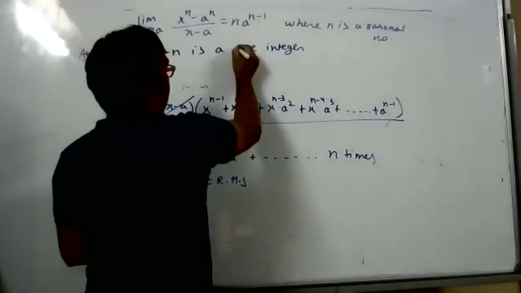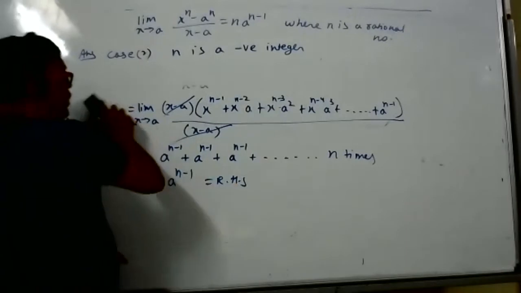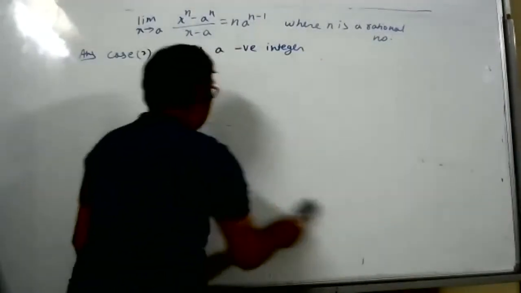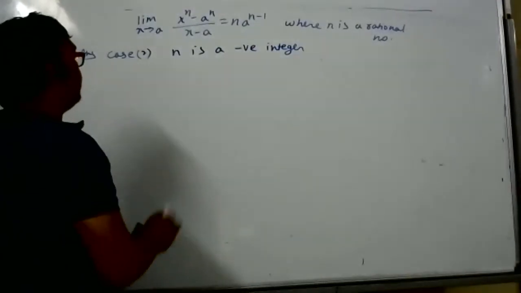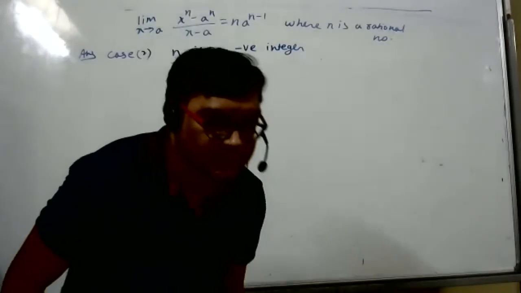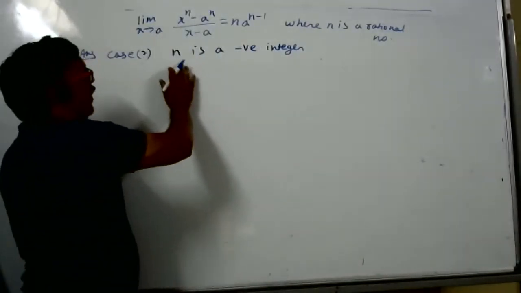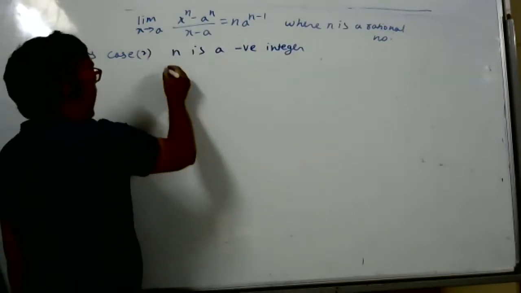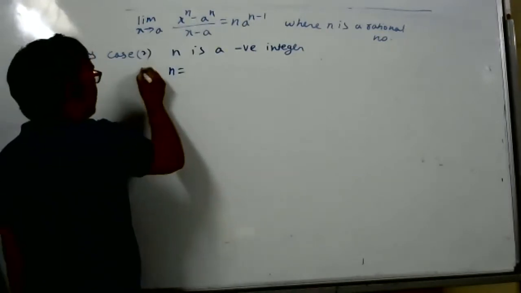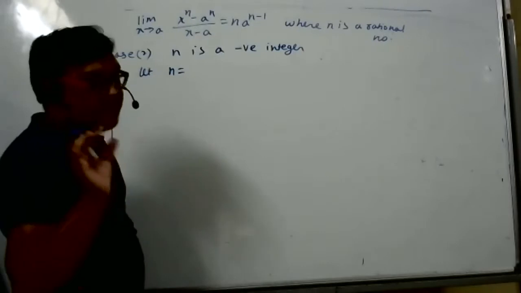First case, n is a positive integer. Second case, n is a negative integer. So for negative integer also this result holds. But how? Now see here, n is a negative integer. N is negative means n is less than 0, but some value will be there.